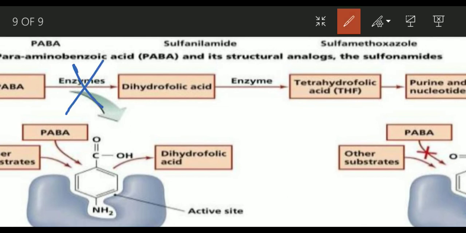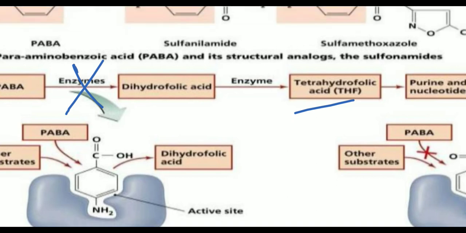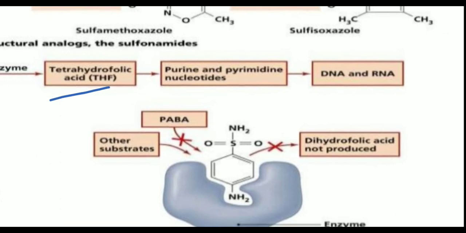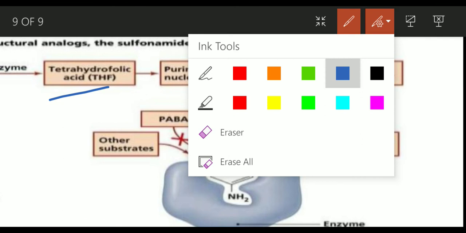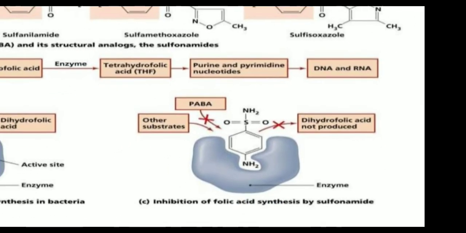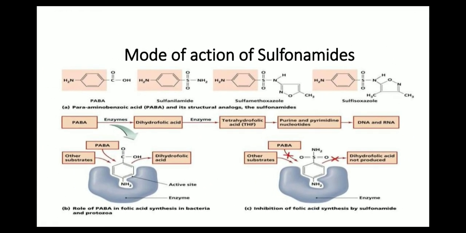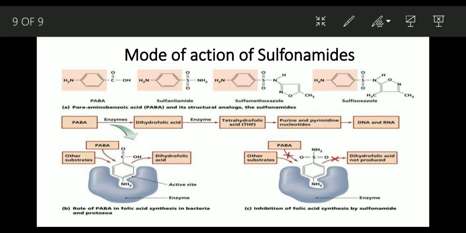Sulfa drugs block the pathway, so there is no production of tetrahydrofolic acid, and there won't be production of nucleic acids. So nucleic acids are not produced. So this is how they inhibit the metabolic pathways of a bacteria. So this is the mode of action of sulfa drugs, how they inhibit bacteria by interfering with the metabolic pathway.